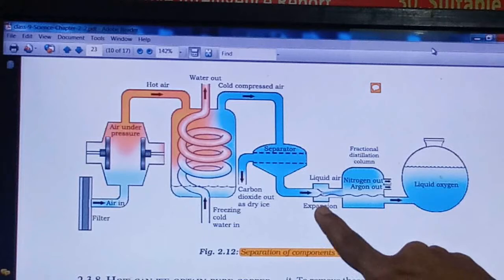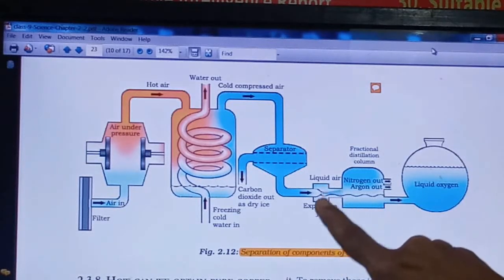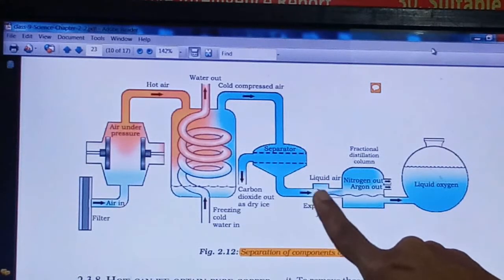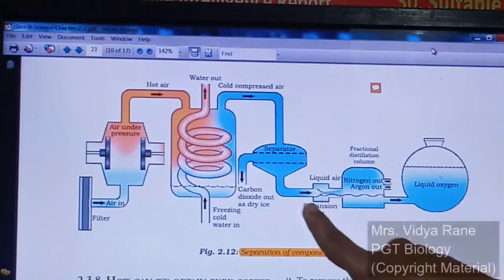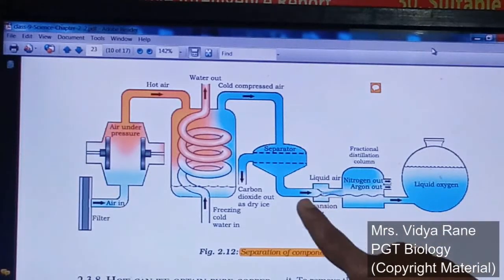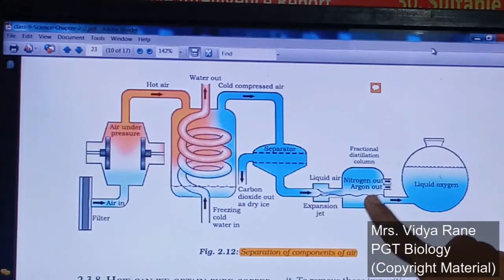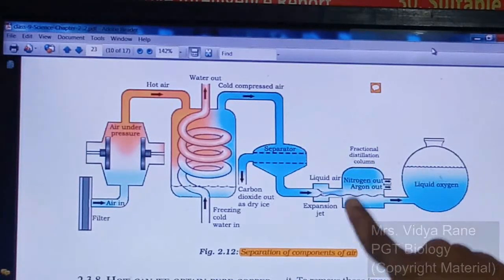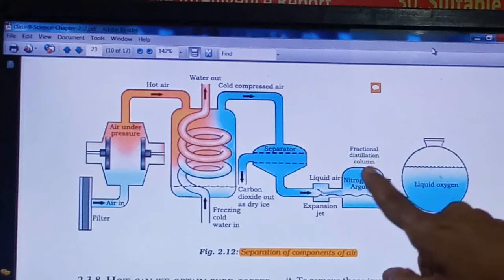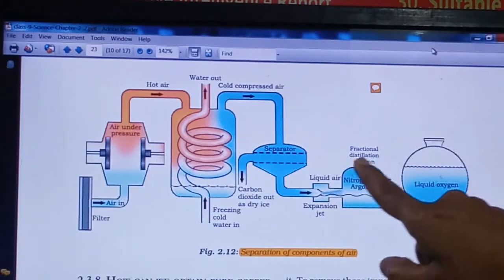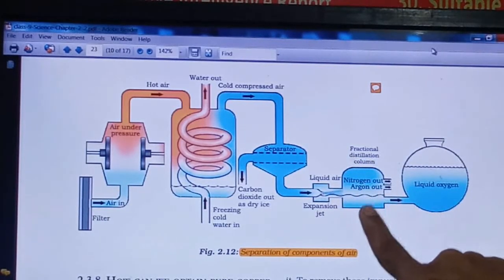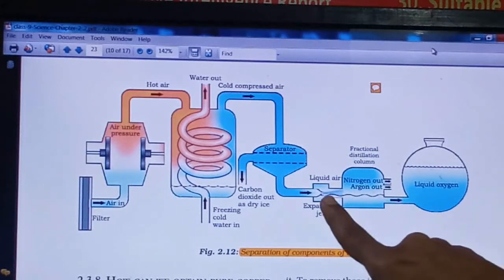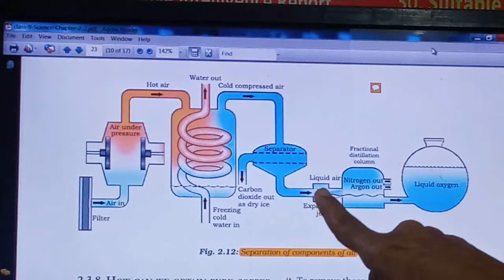This is called the expansion jet, right? Now in this expansion jet, the pressure will be slowly decreased and the air will be passed into the next fractionating column. This is the fractional distillation column. Here the pressure is released, meaning the temperature will also increase a little bit.